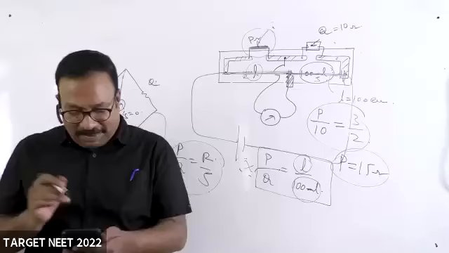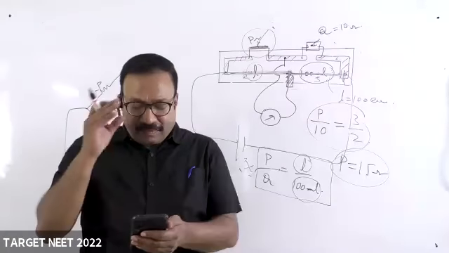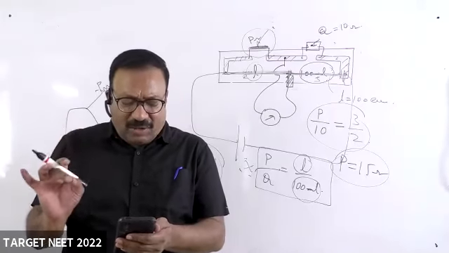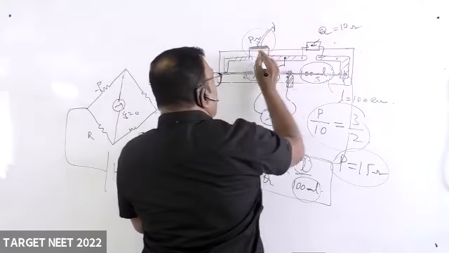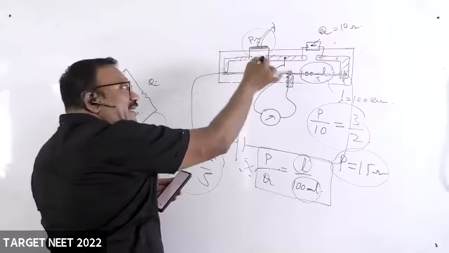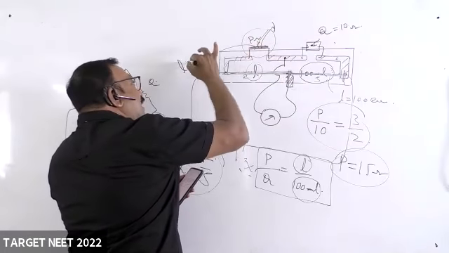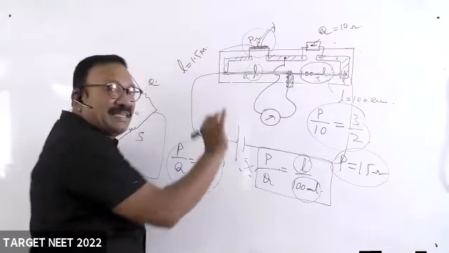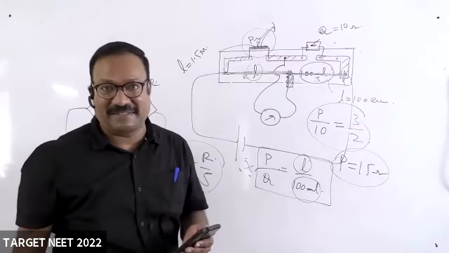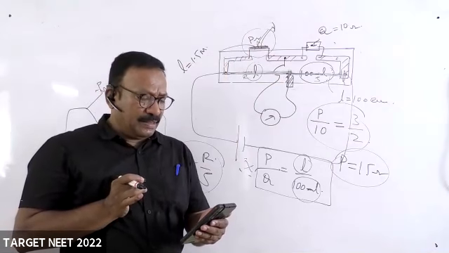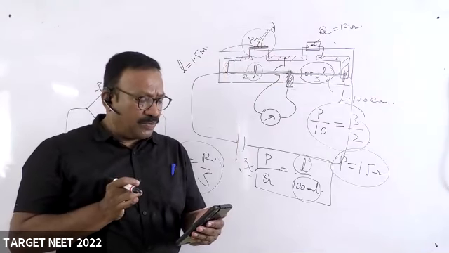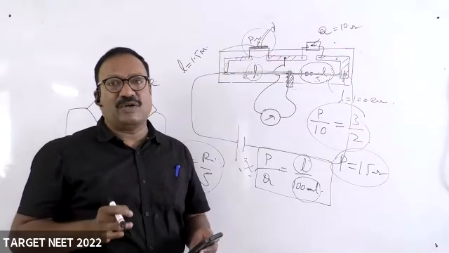Okay, let me see the question. If the length of the resistance wire is 1.5 meters, the wire which you have connected in the left gap has a length of 1.5 meters, then the length of 1 ohm resistance wire is how much?